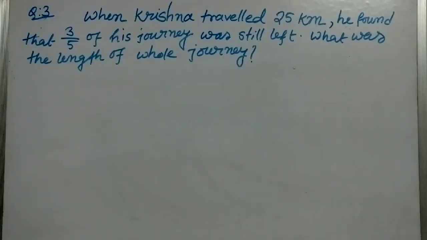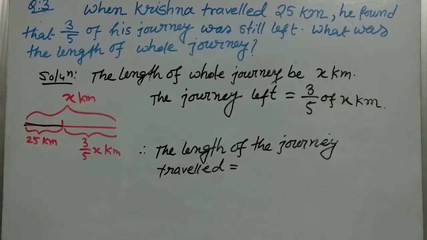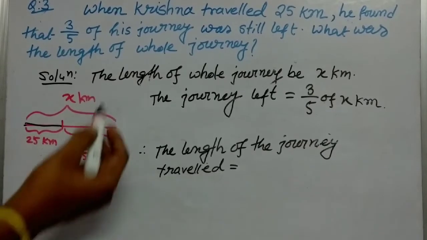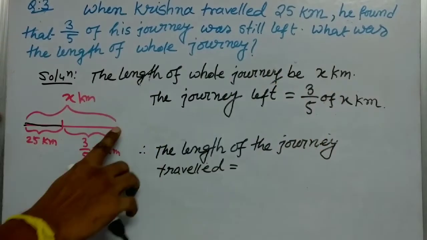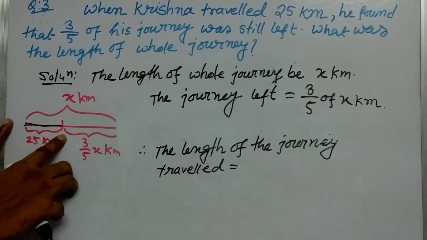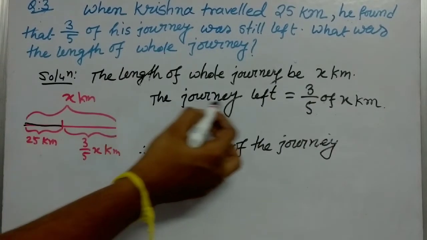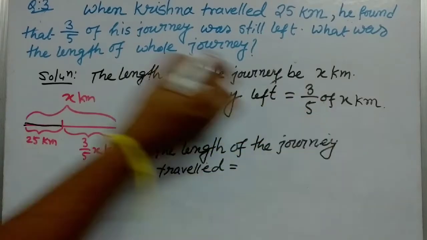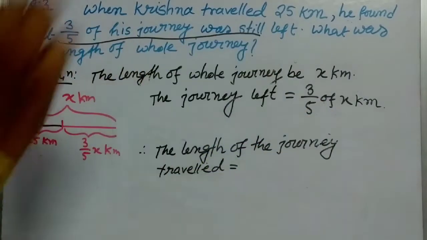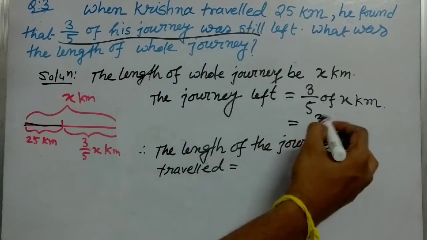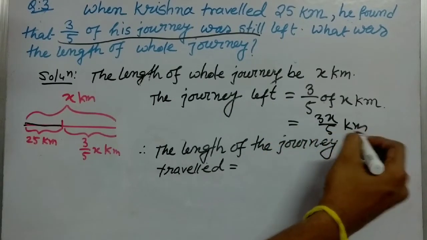Question number 3 says, when Krishna travelled 25 km, he found that 3 by 5 of his journey was still left. The question is, what was the length of the whole journey? As we don't know the total length of the journey, we assume it to be x kilometer. This is 25 kilometer which has been covered, and this is the journey which is left. The journey that is left is 3 by 5 of x, that is 3x by 5 kilometer.